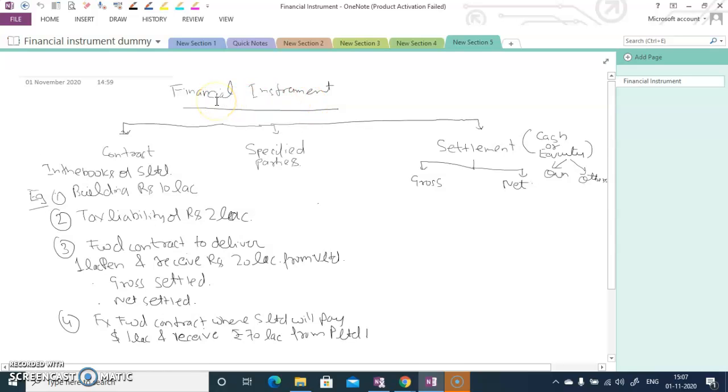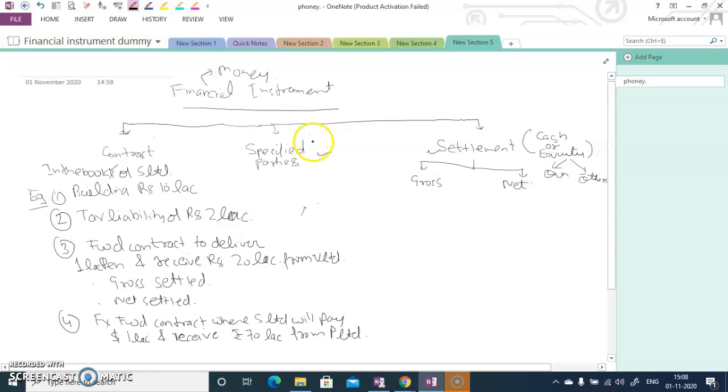So here you can see the financial instrument. Basically the financial instruments are the instruments which are financial, and you can see the meaning of financial, as a common man, as relating to money. Here I have mentioned 3 points: the contract, then the specified party, and the settlement. So for something to become a financial instrument, you should have a contract, first thing. So this is the first condition.